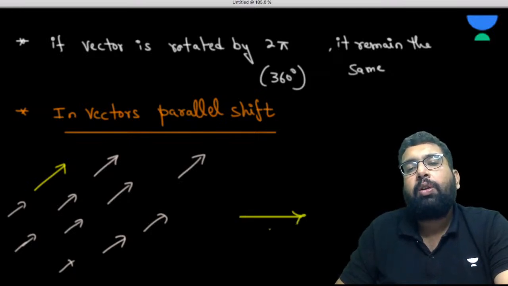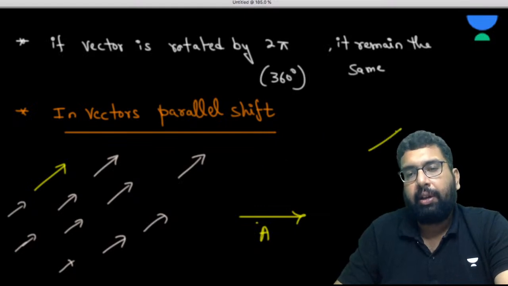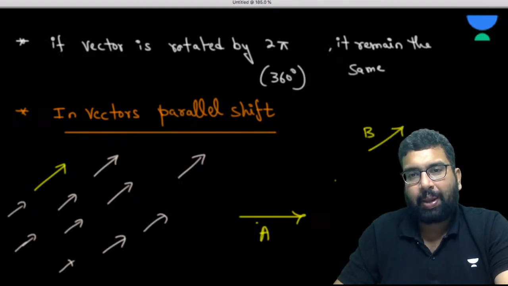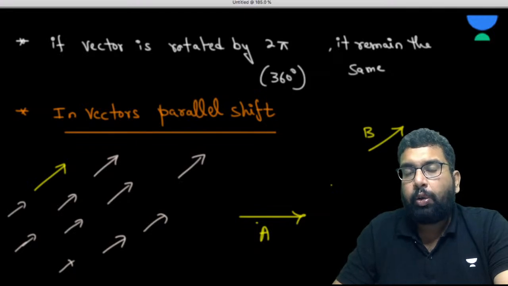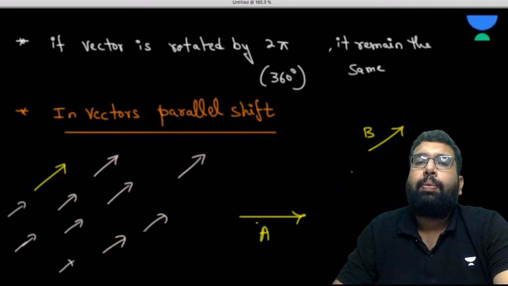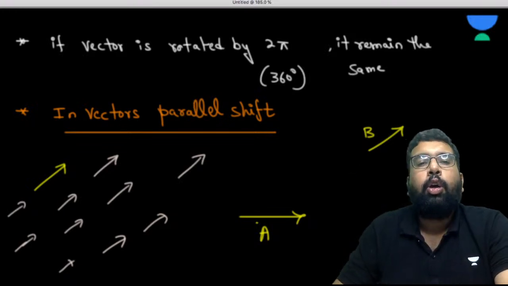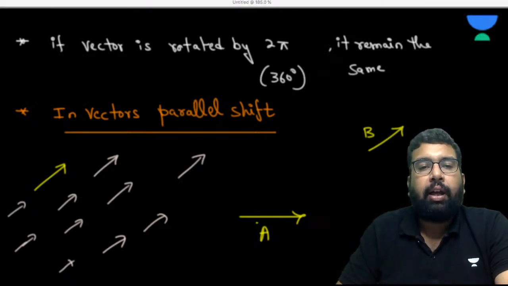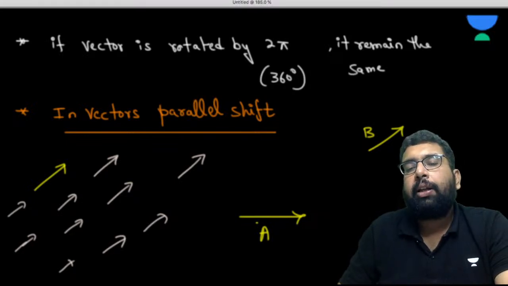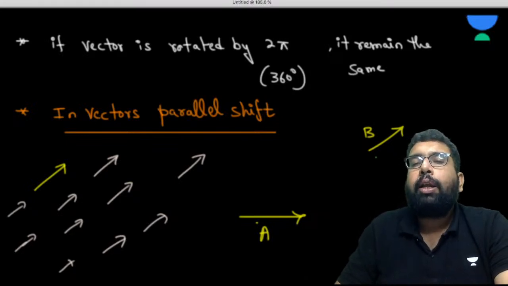Even in resolution also. So let's suppose we are having a vector A here. This is the magnitude of this vector and this is the direction of this vector, and some vector is B here. Now you want to bring them closer. You want to do some vector addition that we'll be talking about later. So these two vectors are there, and you want to bring them nearby. So you can do parallel shifting of them. You can bring this B here.